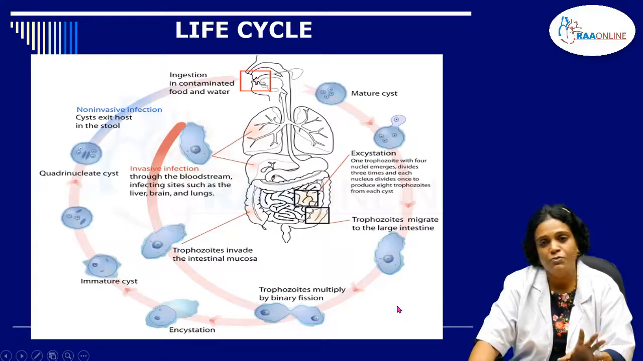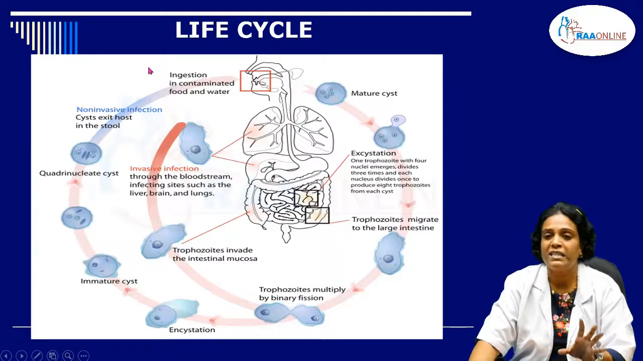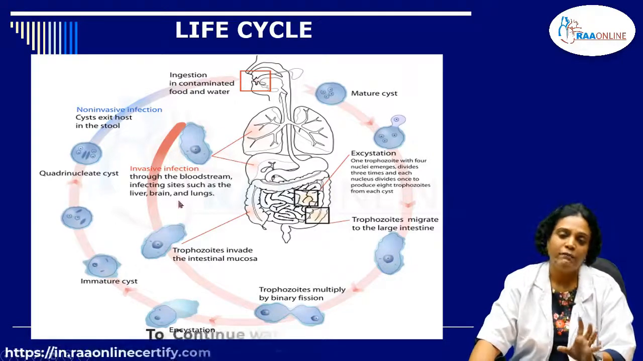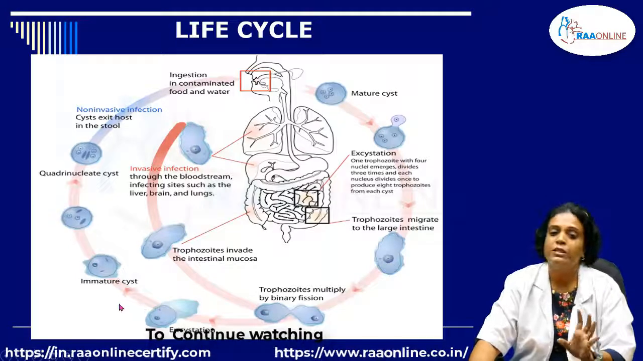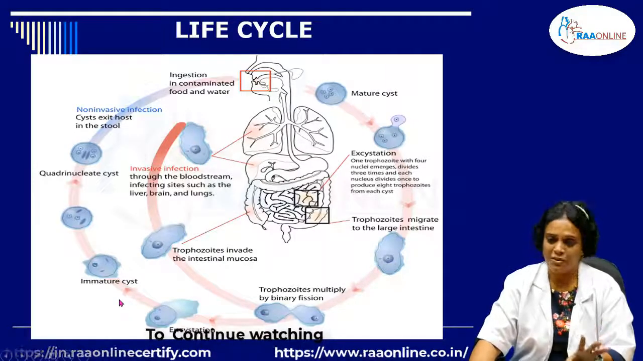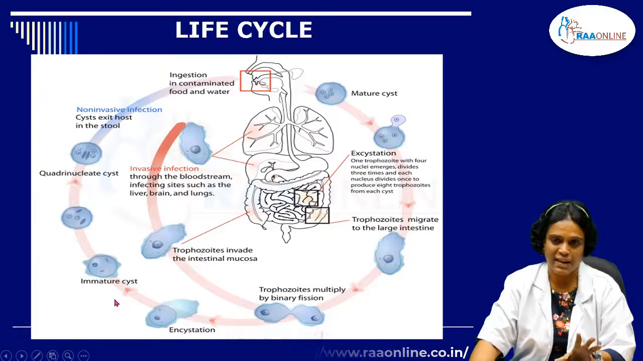So the infective form of the parasite is the mature quadrinucleated cyst, whereas the diagnostic form will be the cyst, and in a few cases the trophozoites can also be seen, but they degenerate quickly when they reach the environment.